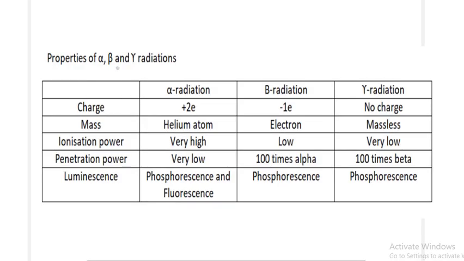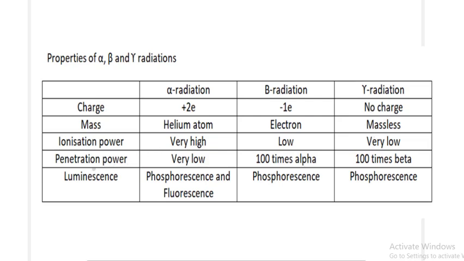So we will study some properties of alpha, beta and gamma radiations, which will be used in the further questions. Regarding the charge, the charge of alpha is +2. For beta, the charge is -1, and gamma radiation is chargeless. Regarding the mass, alpha radiation is equivalent to a helium atom, beta is an electron, and gamma is a radiation, so there is no mass. Regarding the ionization power, alpha radiation is highly ionizing. Beta has low ionization power, and gamma has very low ionization power.